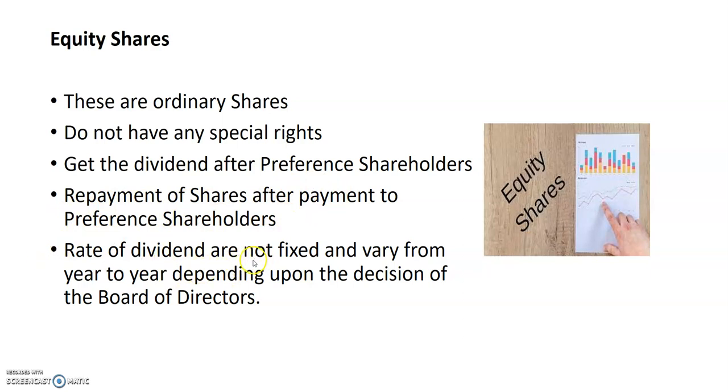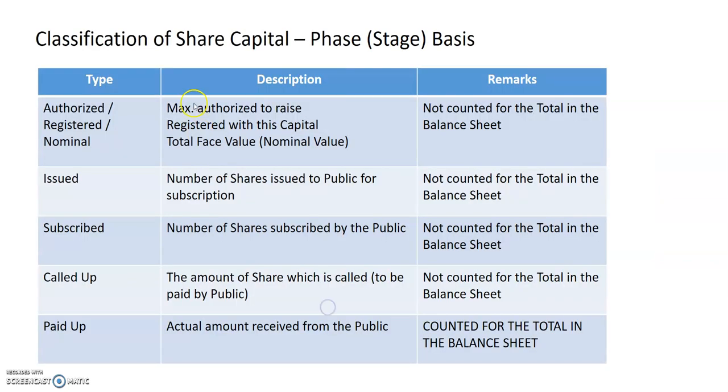Compared to preference shares, here there is no fixed percentage or rate of dividend, and it will vary from year to year depending on what decision the board of directors take. Depending on that, these equity shares will get the dividend.